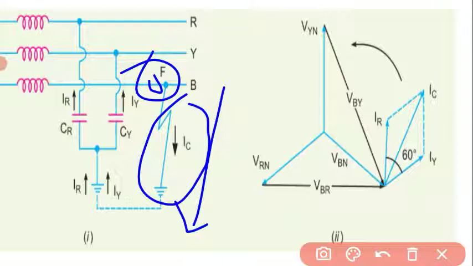Then let us analyze how the current changes. The capacitive currents IR and IY flow through the lines R and Y respectively.